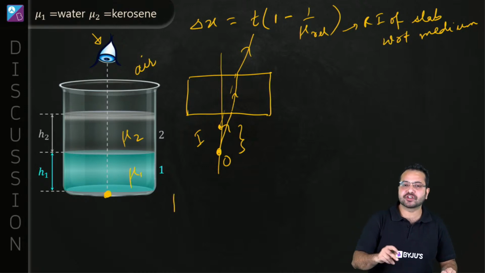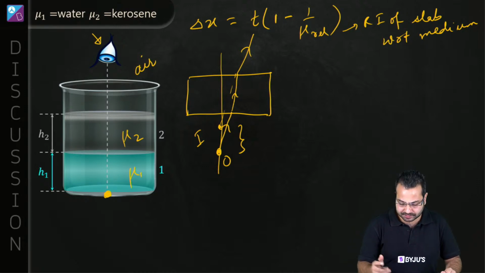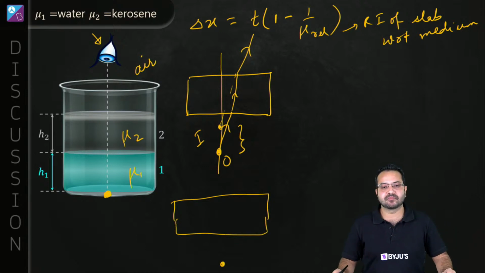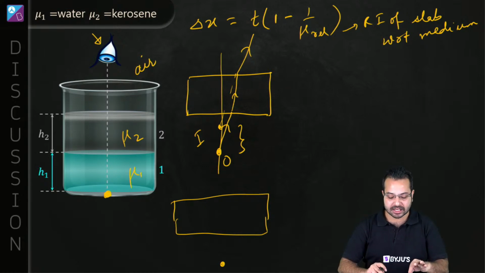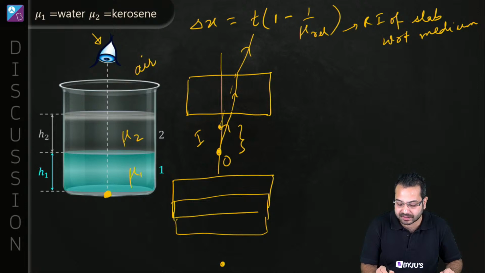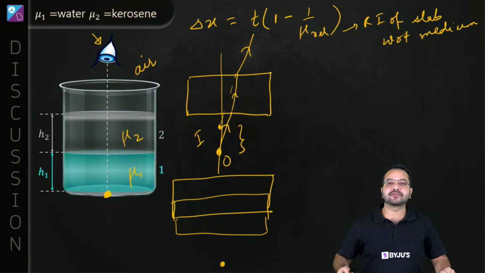If we calculate the shift over here, this is the slab right here, and the object is over here. Now let's say we calculate the apparent shift and then we move the slab by a little bit. Is the apparent shift going to change?